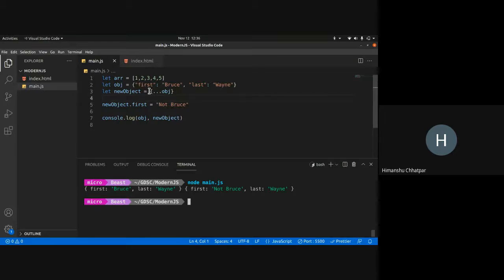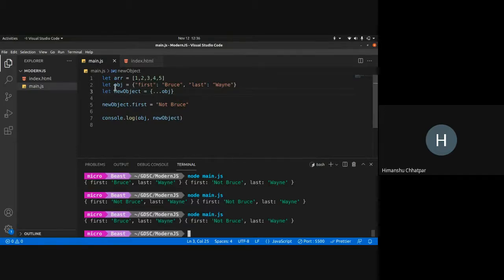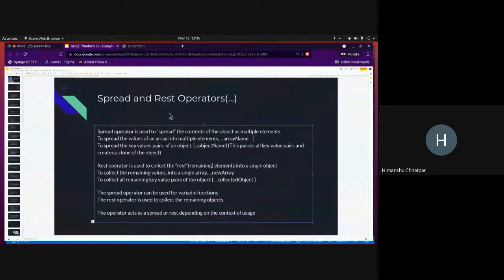If I didn't do this and I directly did object, you can see both are not Bruce, this one and this one too, because we are just sharing the reference. We are not creating a new object. So to create a new object, we use spread syntax, so dot dot dot object like this. Now we have two objects, this object and new object. They both are separate. They don't reference the same object. So this is how spread works.